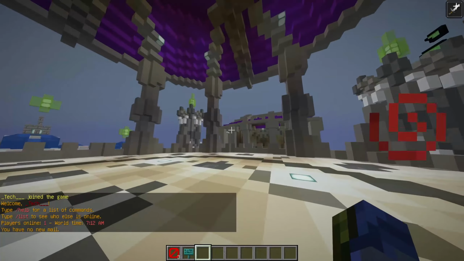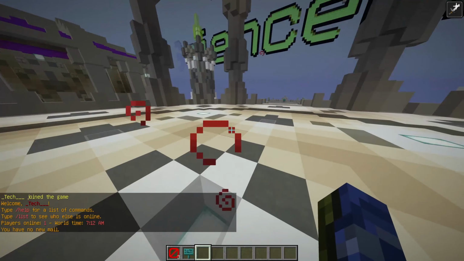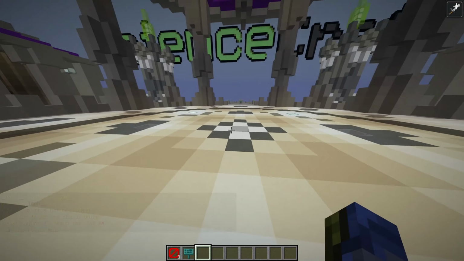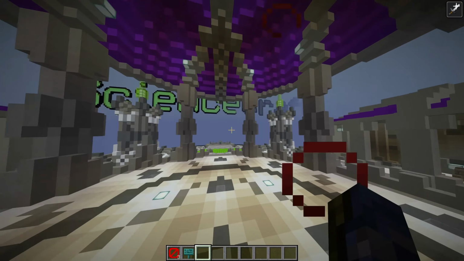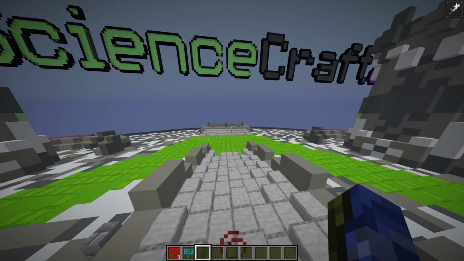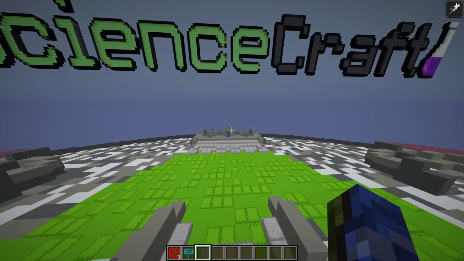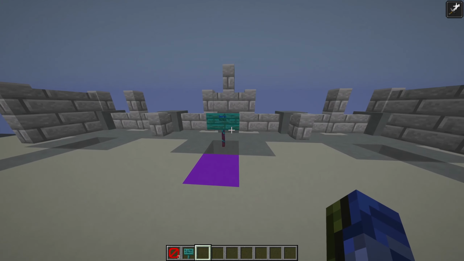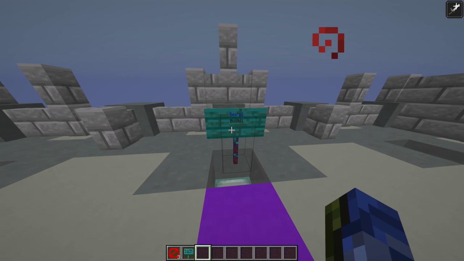If you ever have any issues connecting, make sure to let us know in the Discord or by emailing us. Now, what you'll end up in by default is our spawn hub here. So we are just in the center of it. Now, immediately you'll notice this large ScienceCraft logo. And if you walk out here, down the staircase, you will see a sign that says Warp Build 1.